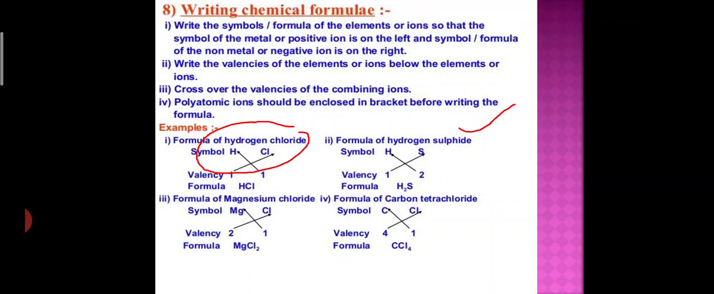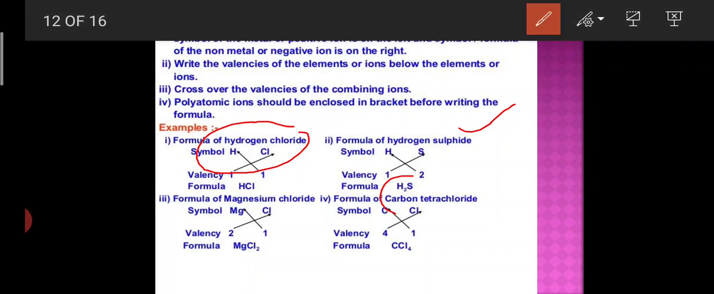Always write the valency of the element or ion below the element. For example, you can see H2S, these are the valency. So write the valency of the element or ion below the element. For example, what is the valency?